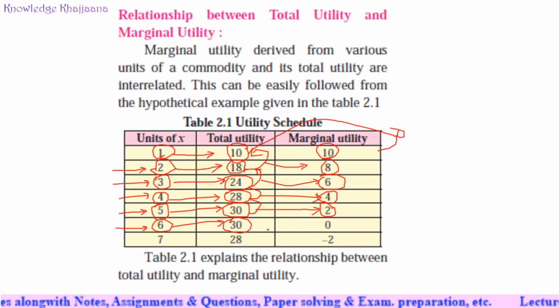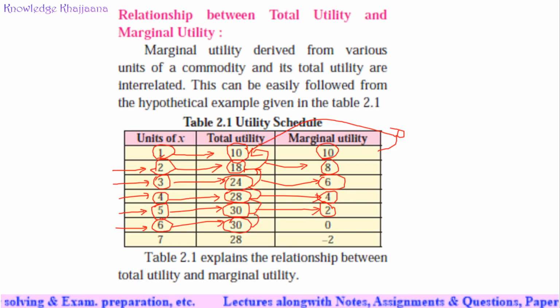So 30 means what? Your earlier level of satisfaction was 100% satisfaction. After drinking this extra glass, you are saying that your earlier satisfaction is remaining the same. Okay, you are not getting an extra satisfaction or an extra utility after drinking this sixth glass of water.